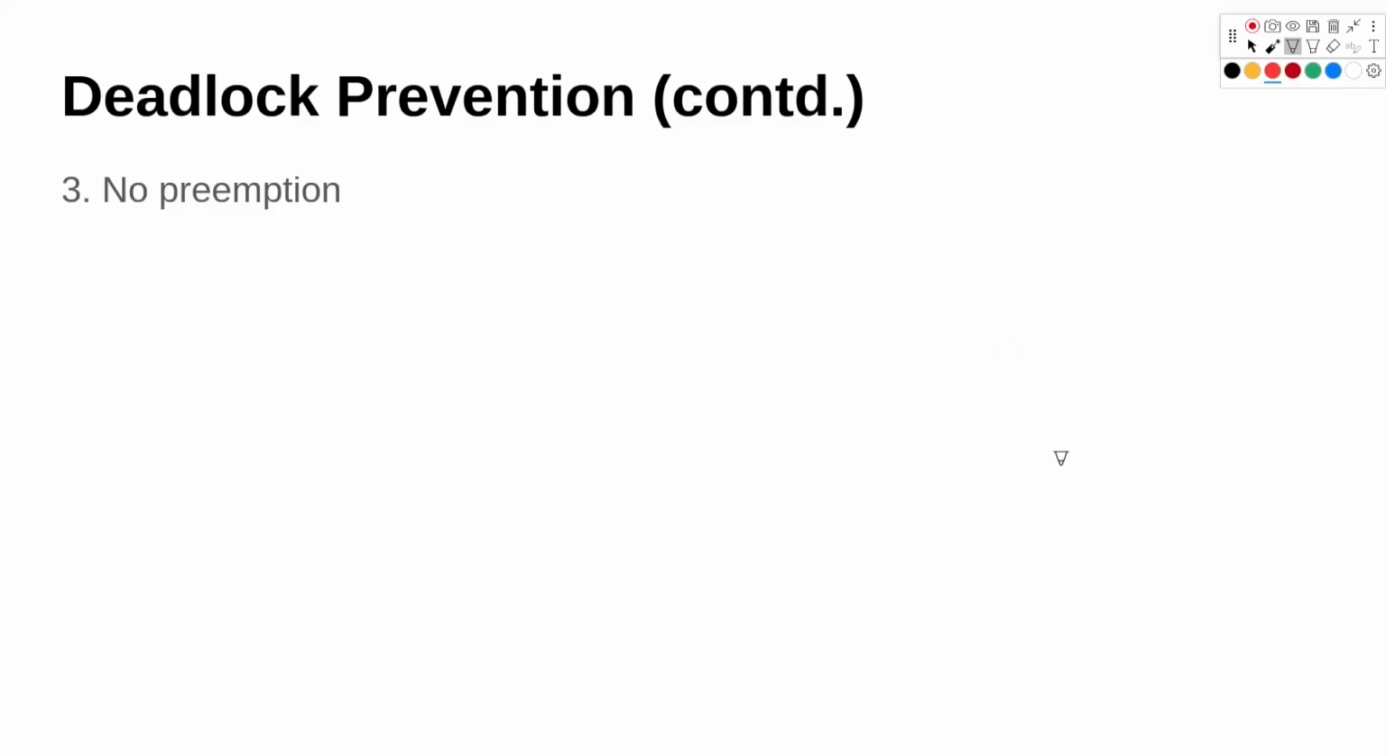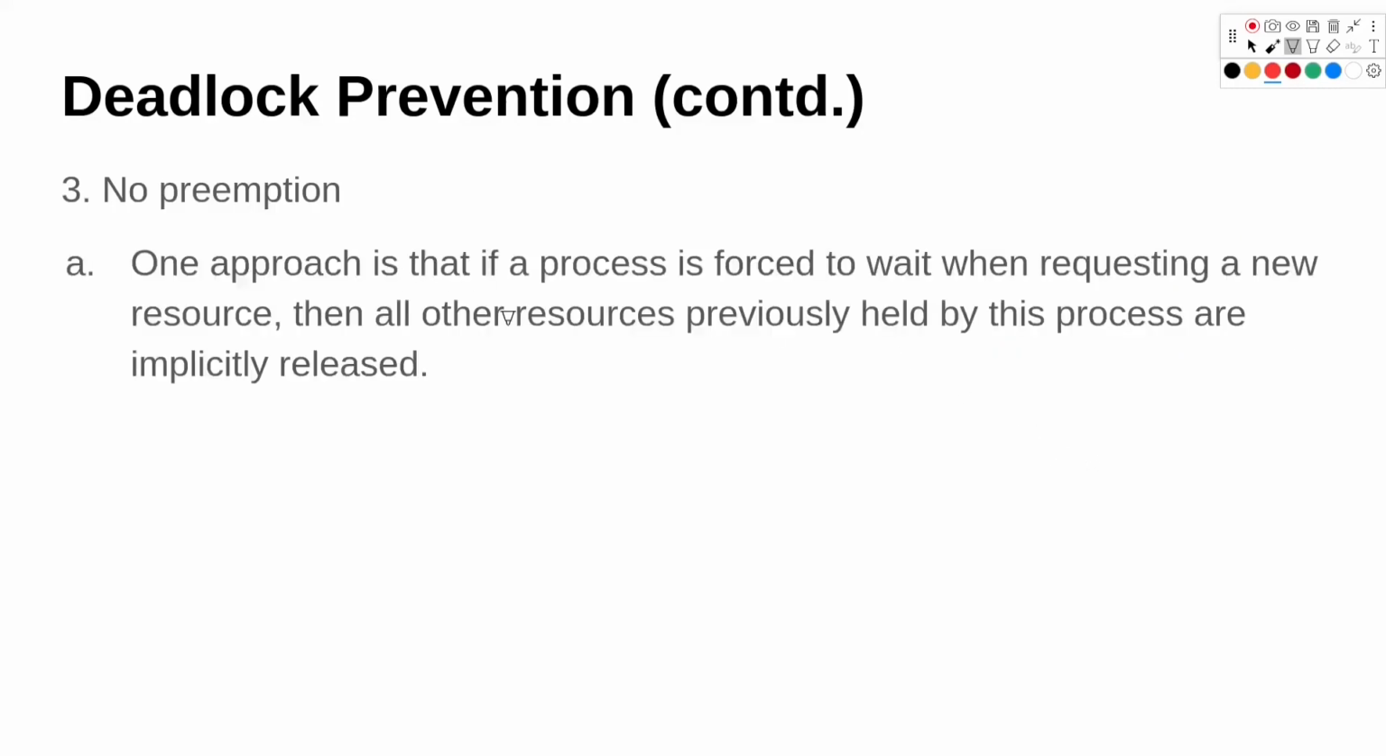Third condition was no preemption. One of the approaches here is, if a process is forced to wait when requesting a new resource, then all the other resources previously held by this process are implicitly released. Similarly, if process P0 has resources P, Q and R and it wants to access a resource S, it will have to give up these resources P, Q and R.